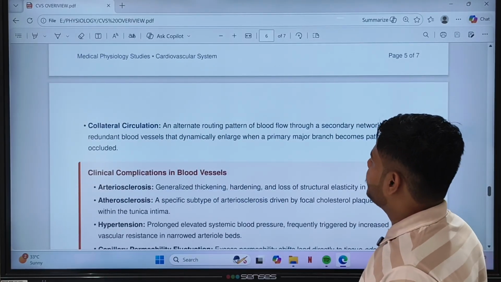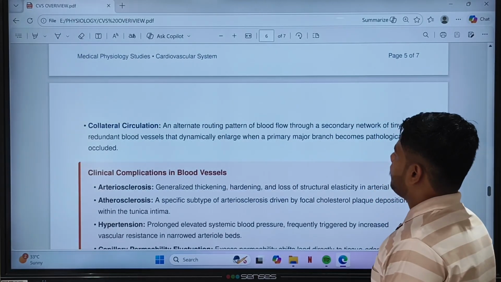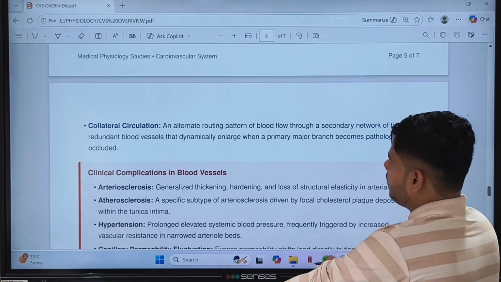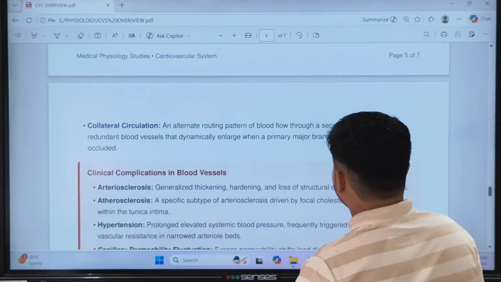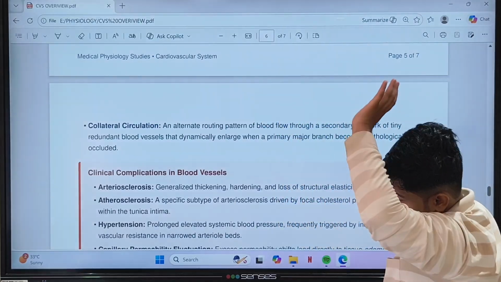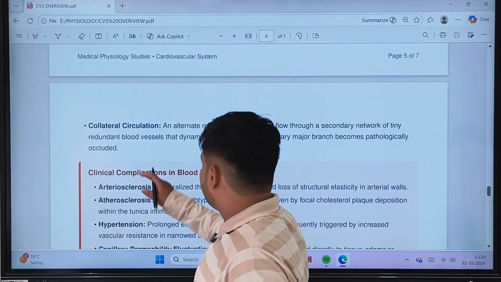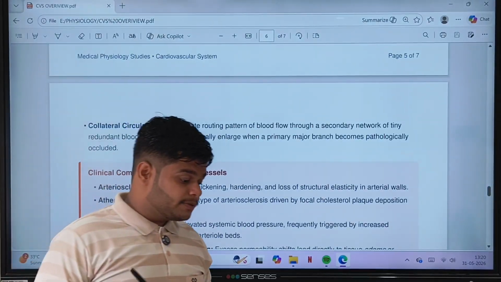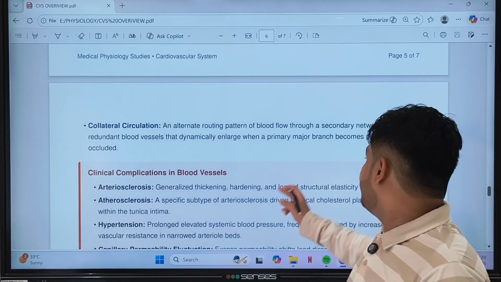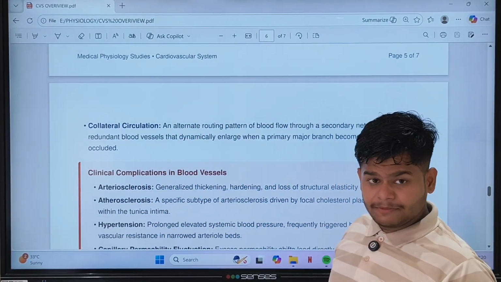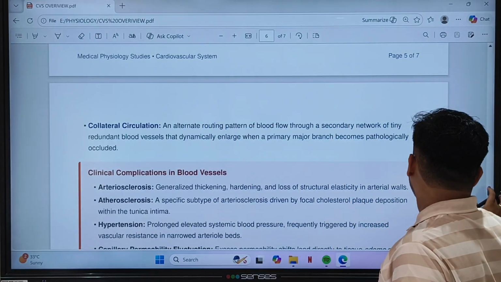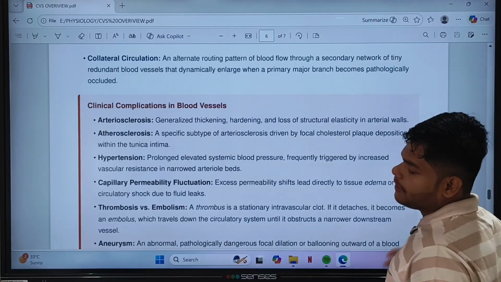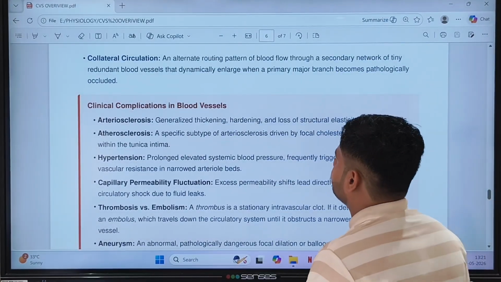Collateral circulation is an alternate routing pattern of blood flow through a secondary network of tiny redundant blood vessels that dynamically enlarge when a primary major branch becomes pathologically occluded. It is present in our body from the start, but in a redundant form. It becomes major whenever the major primary branch becomes pathologically occluded. Physiologically it can also become occluded, but it can overcome that.